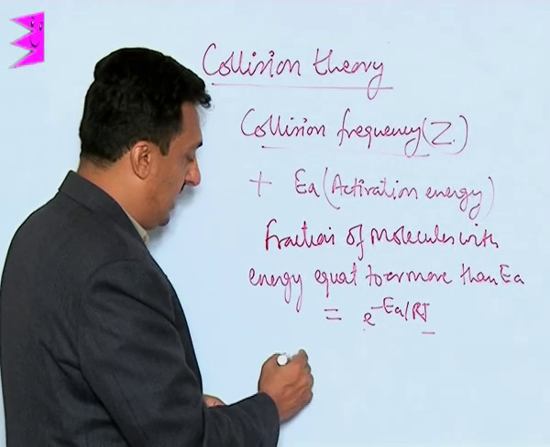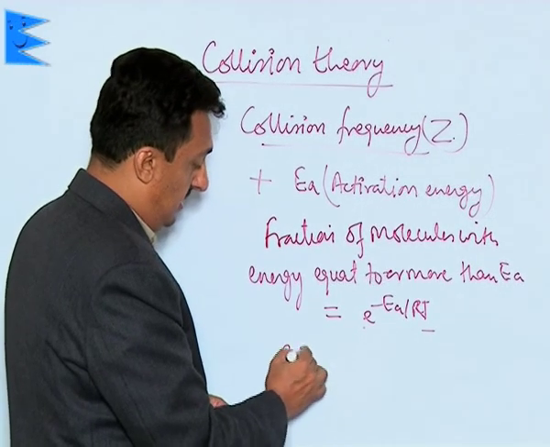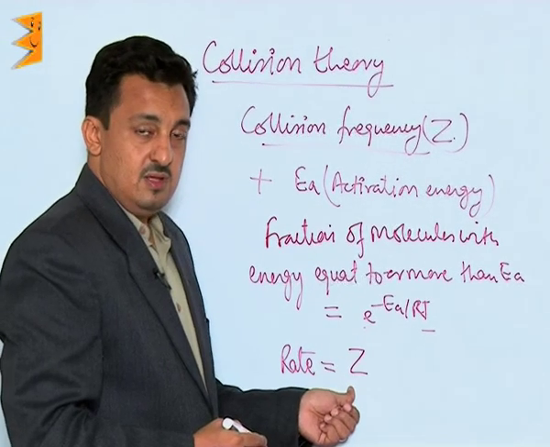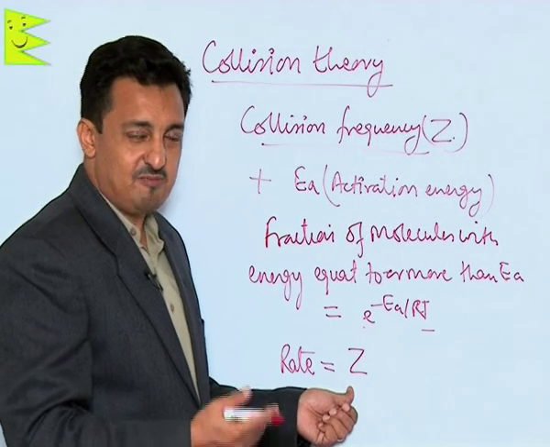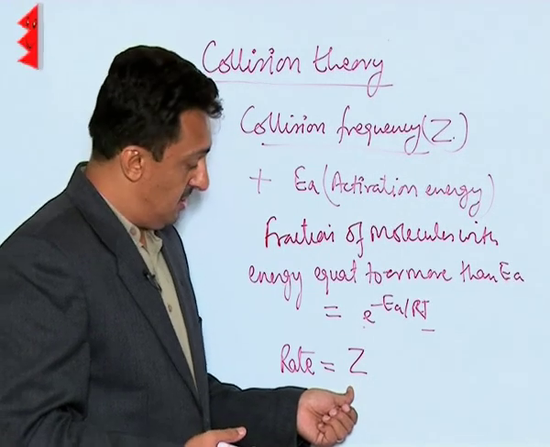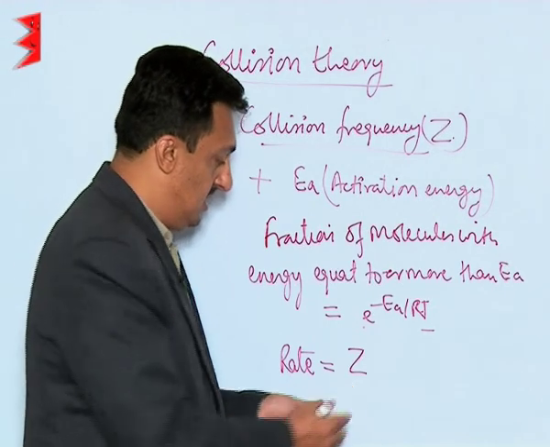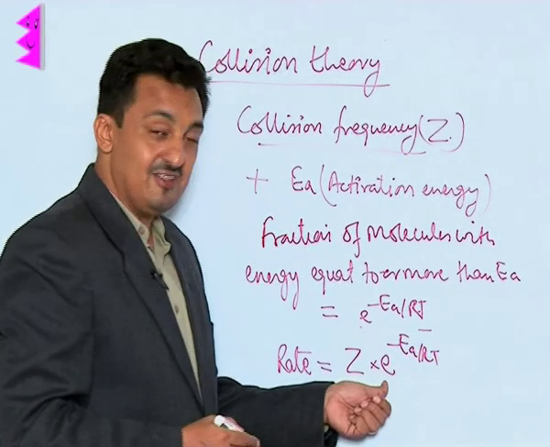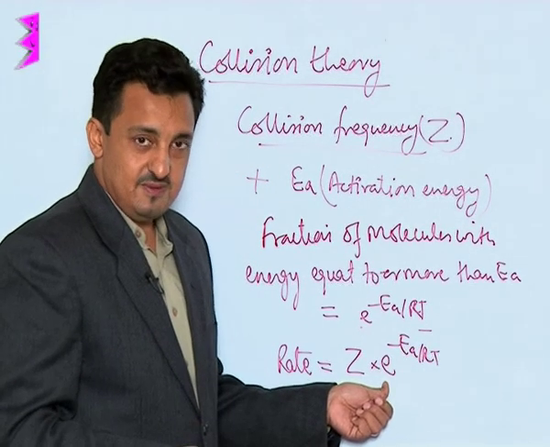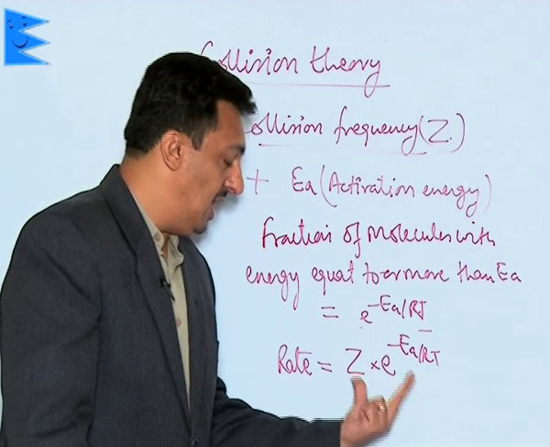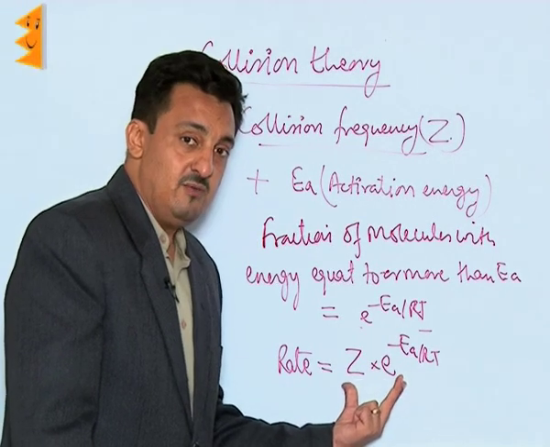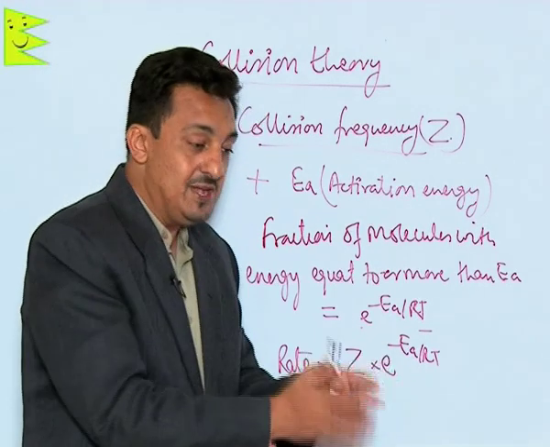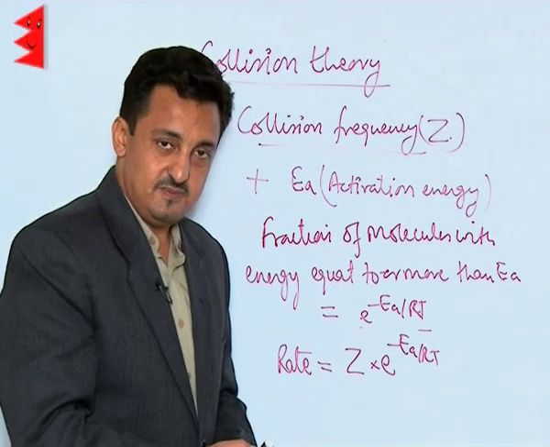So in total, the rate can be represented as the collision frequency, the total number of collisions taking place per second per unit volume of the reaction, multiplied by the fraction of molecules which have energy equal to or more than EA. That much will be the number of collisions which determine the rate of the reaction.